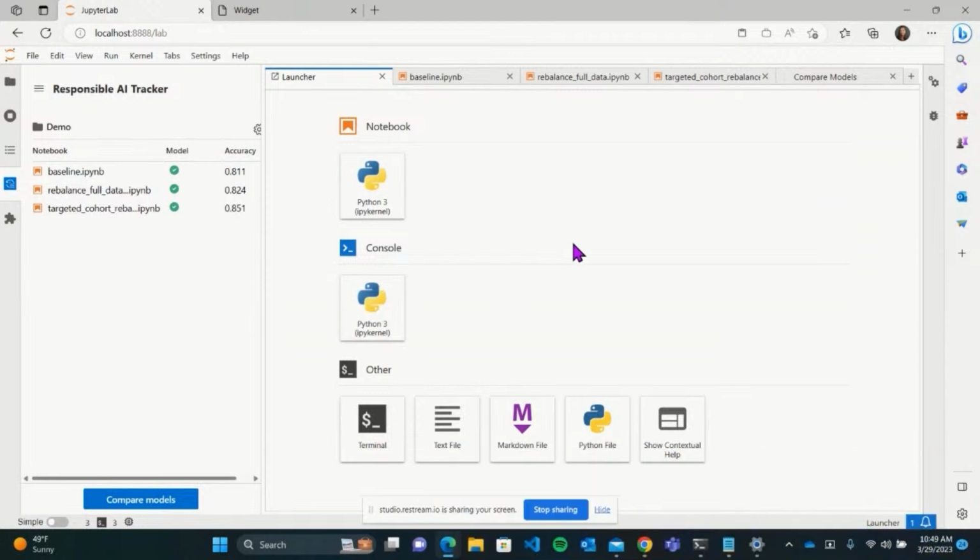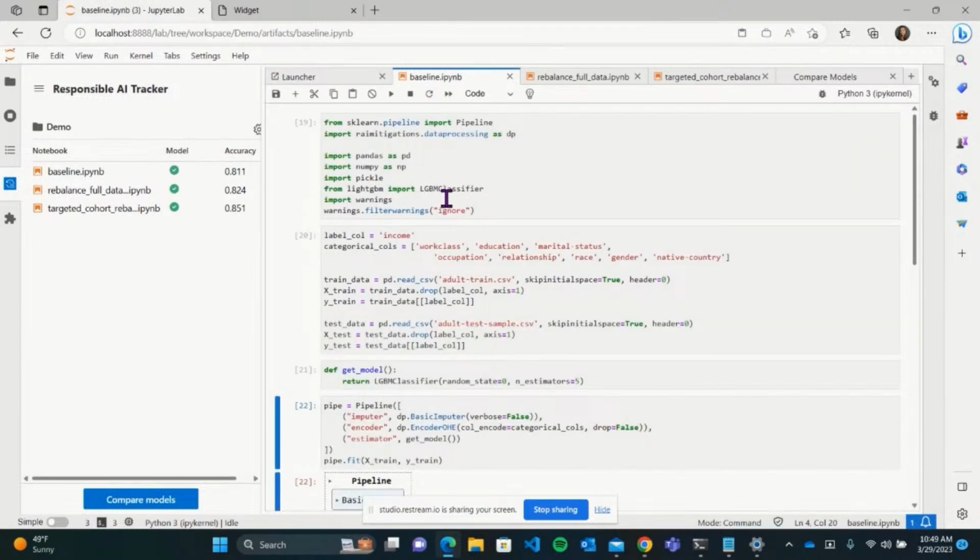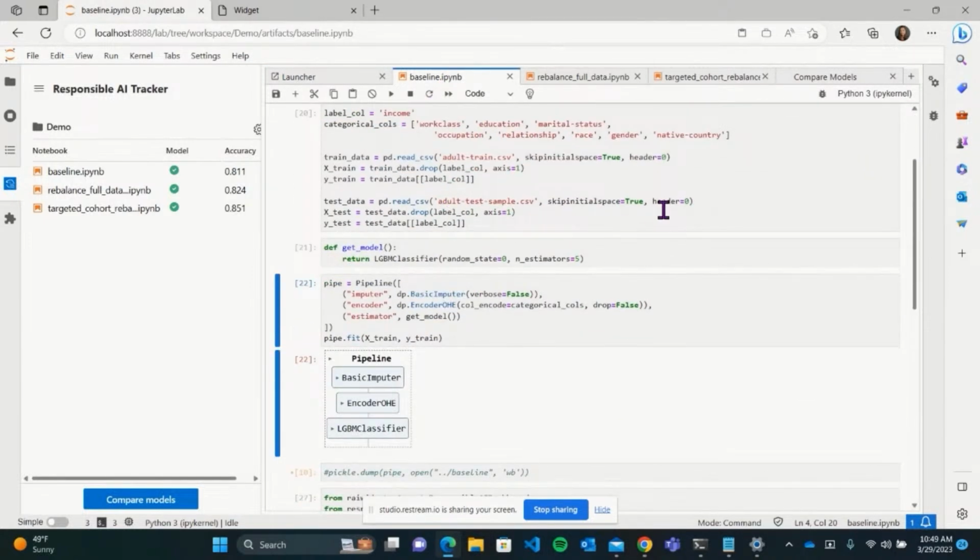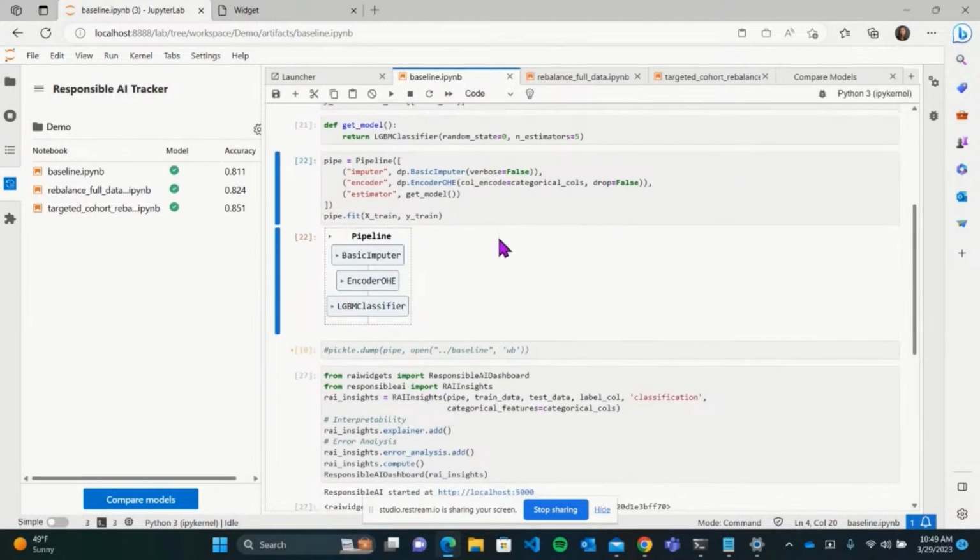So let's jump right in here. I have my first notebook, which I've already imported, my baseline notebook. In this notebook, I'm loading the UCI income dataset, and I'm training a LightGBM classifier for a binary classification where if the individual in the dataset has, for your reference, an income higher than or equal to 50K, then it's a positive label, otherwise it's a negative label. So before training my model, I am doing a little bit of data pre-processing.